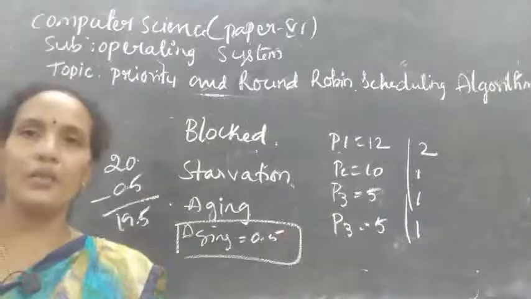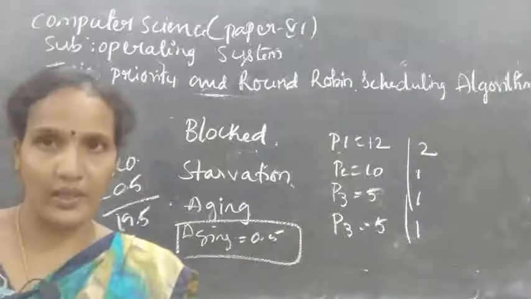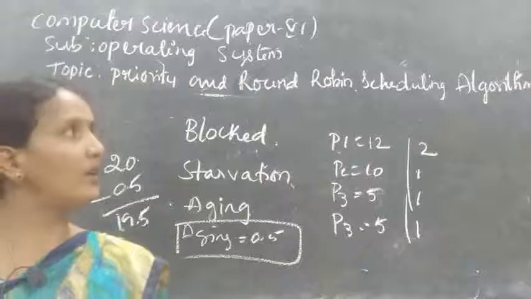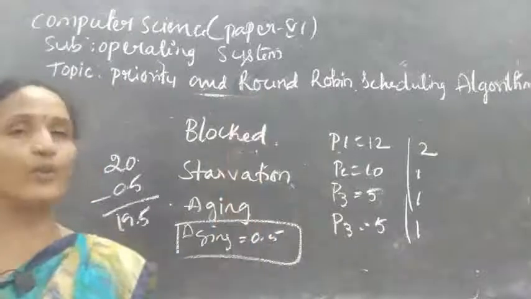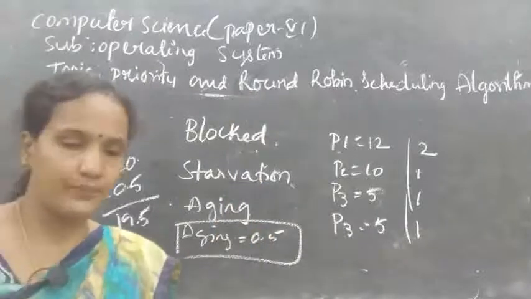Okay, so this is about your priority scheduling. I hope you all understood. Now I will explain the round robin scheduling algorithm. Okay.